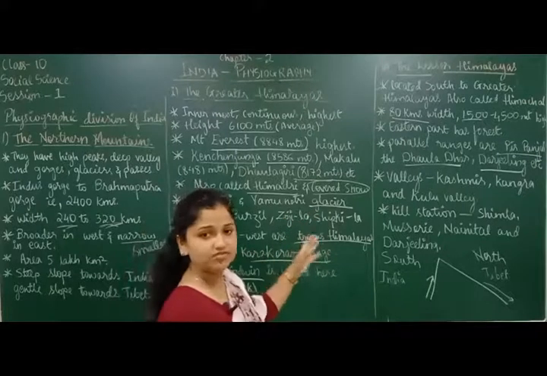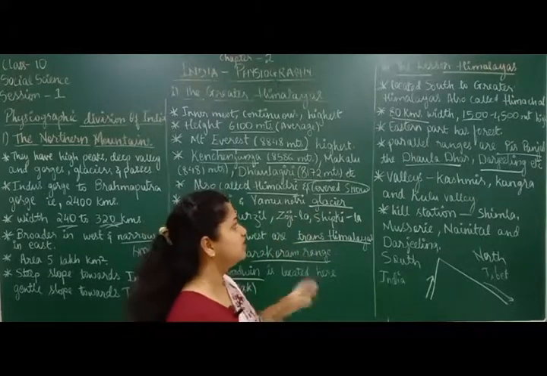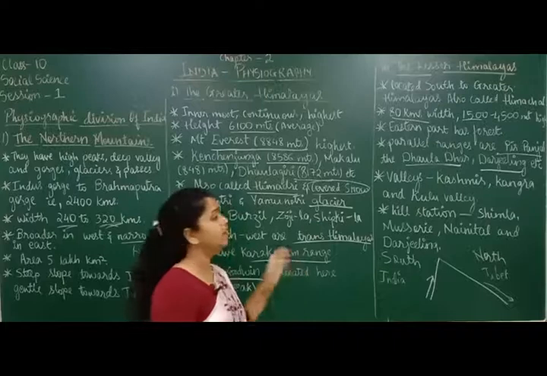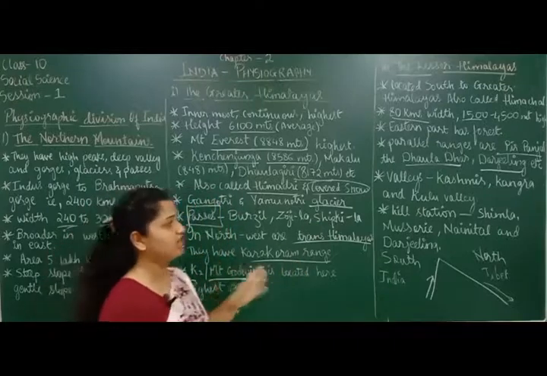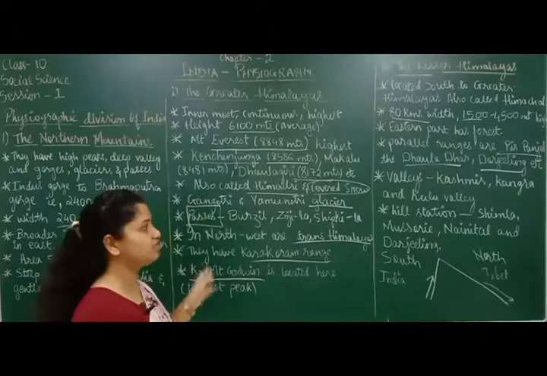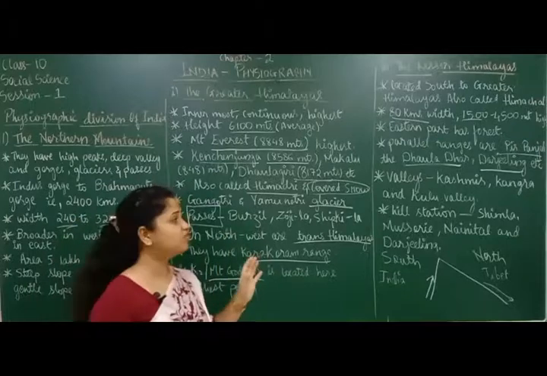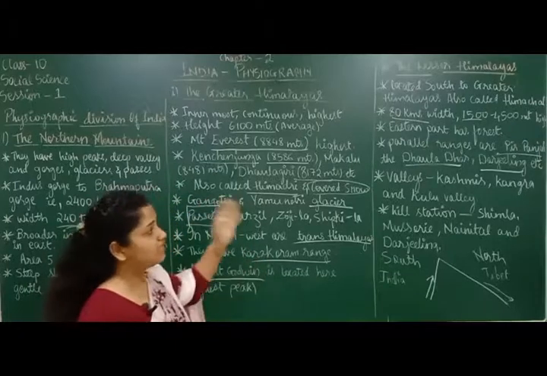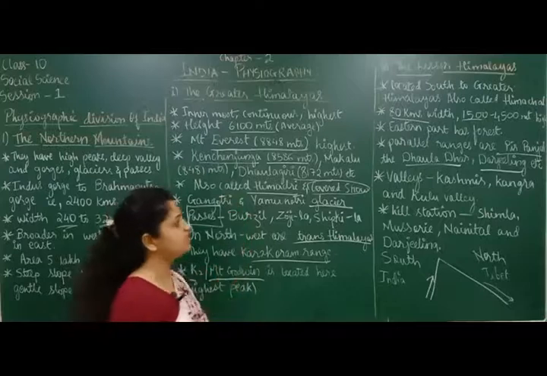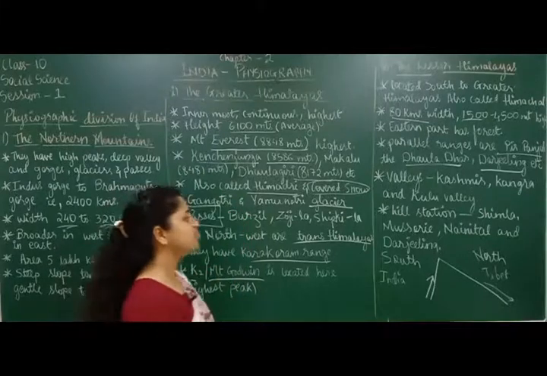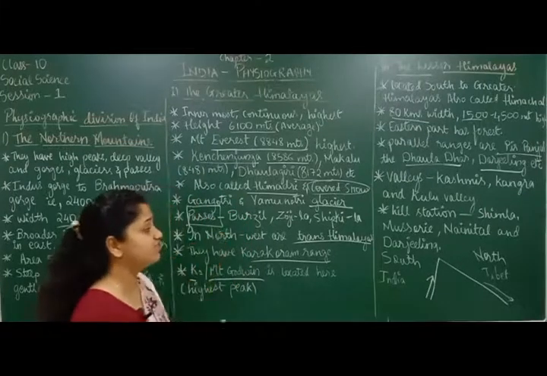What are the names of these mountain ranges? Pir Panjal, Dhauladhar and Darjeeling are some of the names of the ranges running parallel to the Lesser Himalayas. Now the Lesser Himalayas also have different valleys and different hill stations.